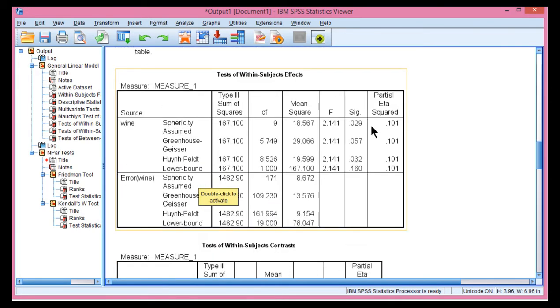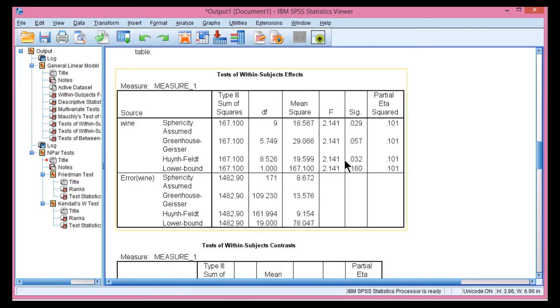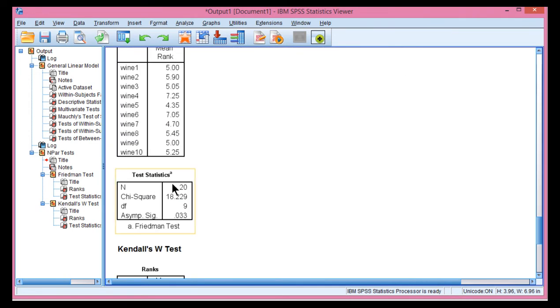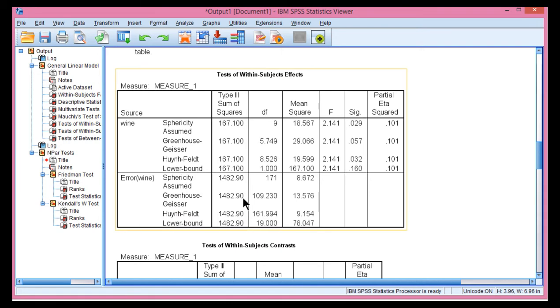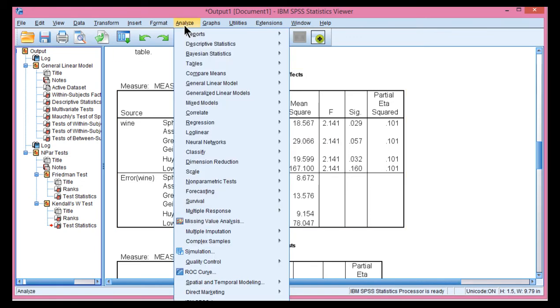the one-way within subjects ANOVA was a little more powerful because it's producing a p-value that is a little bit lower than 0.033. And this has happened a couple of times in the textbook now, where the one-way within subjects ANOVA on ranked data produces a more statistically significant effect than the corresponding non-parametric statistic. So that can be an advantage of the parametric statistic applied to ranks in comparison to the Friedman ANOVA, which is essentially applied to ranks as well. And there might be other advantages associated with conducting a one-way within subjects ANOVA. A practical advantage is that you have the opportunity to do post hoc testing.